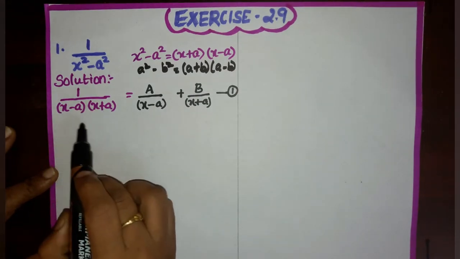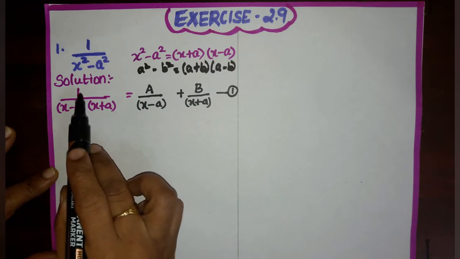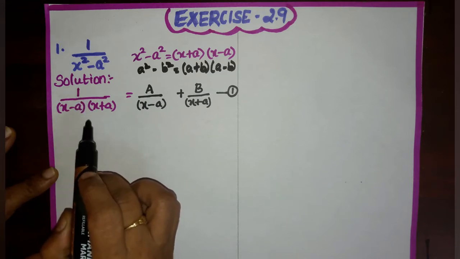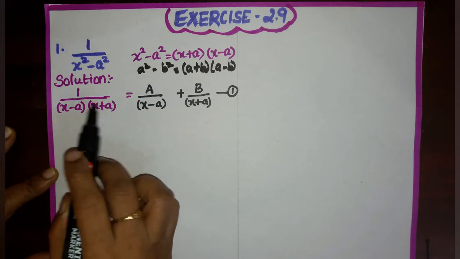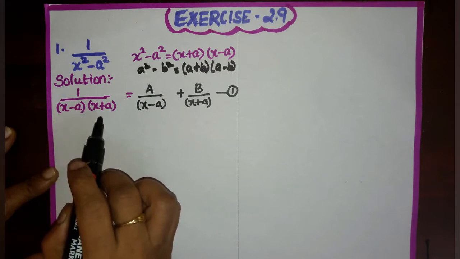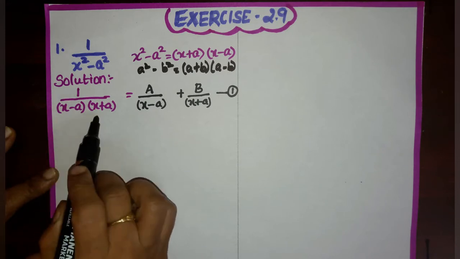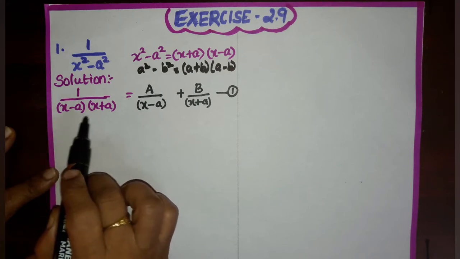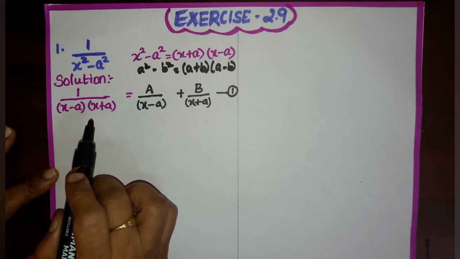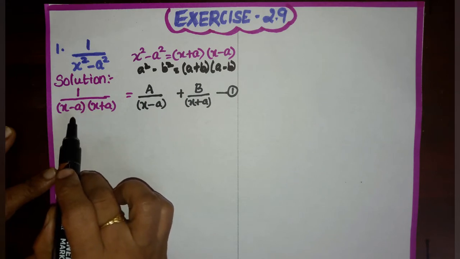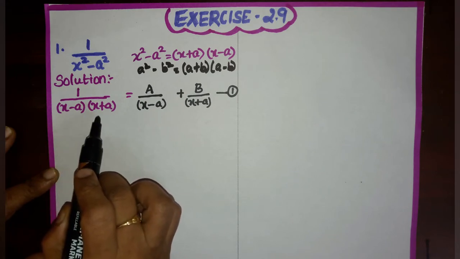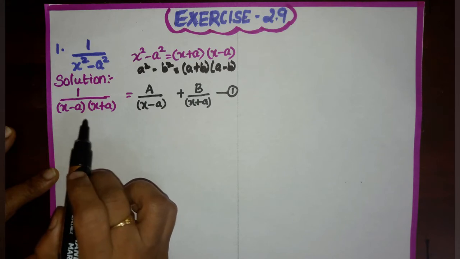Let us observe the given fraction is in the form of f of x by g of x. See g of x. G of x contains how many factors? There are 2 factors. What kind of factors are they? They are linear factors. X minus a is non-repeated. X plus a is also non-repeated. So it comes under type 1.